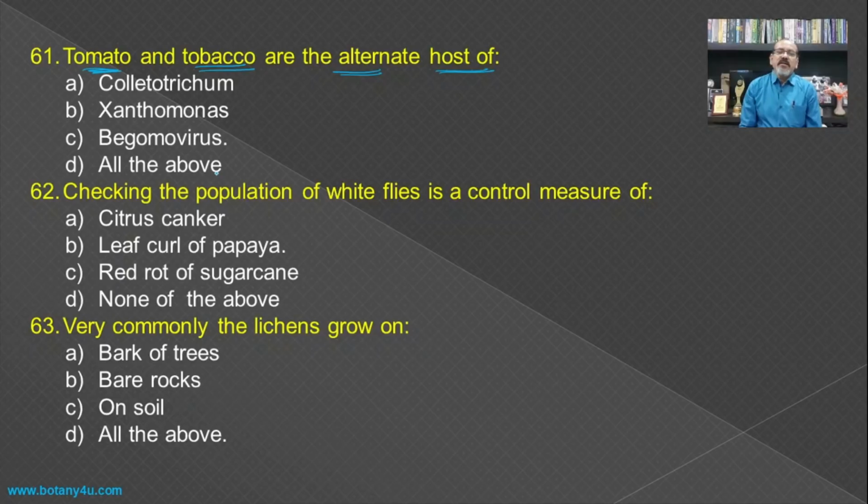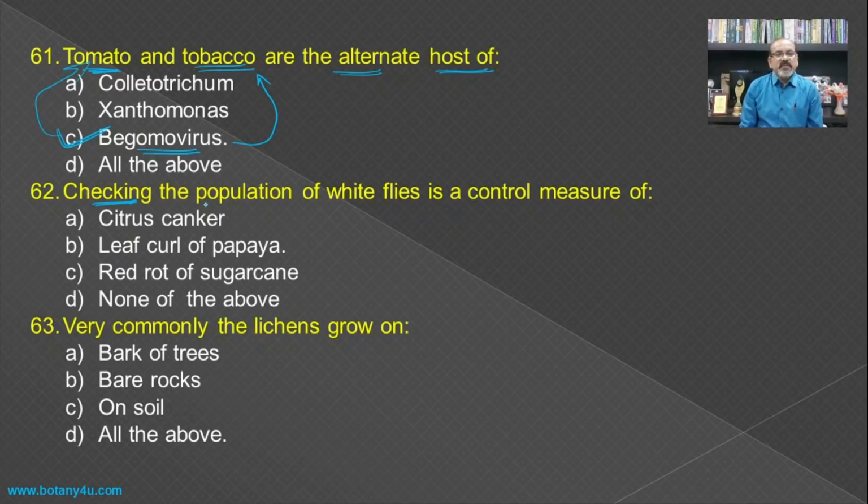If we see the begomovirus, it can infect tobacco and it can infect tomato also. So this type of leaf curl disease is common in tobacco and tomato, caused by the begomovirus, and hence it is the answer.